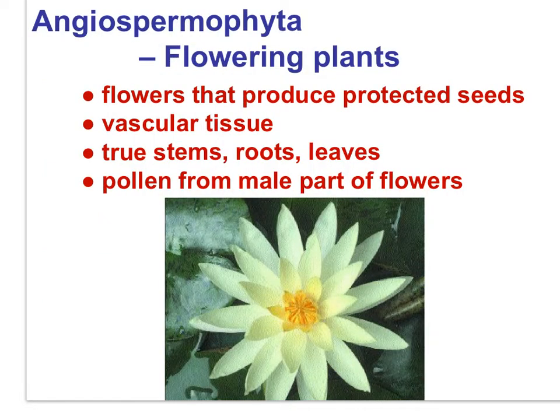The Angiospermophytes are the fourth and final plant phylum you need to get to know. Characteristics of the Angiospermophytes include flowers that produce protected seeds. This is unlike the Coniferophytes that produce a less well-protected seed. There's vascular tissue in the Angiospermophytes, true stems, roots, leaves, pollen from the male part of the flower. Among all the plant phyla, the Angiospermophyte phylum is the largest, and the flower is the defining characteristic.